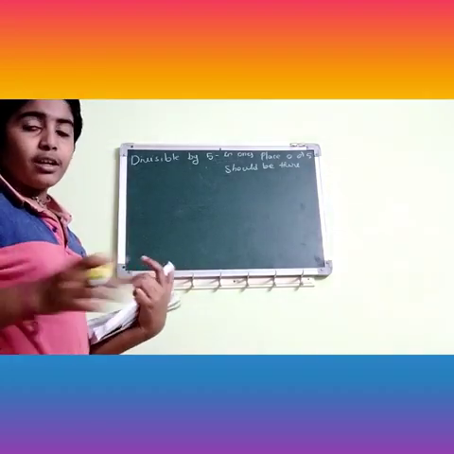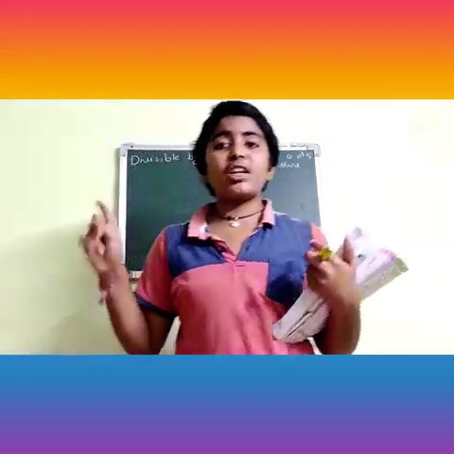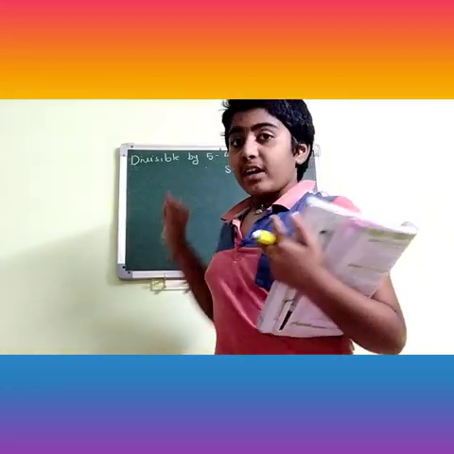For the given number, in the one's place it should be 5 or 0. Then only the number is divisible by 5, or else the number will not be divisible by 5.